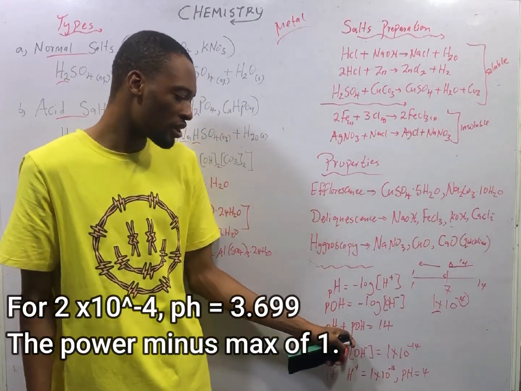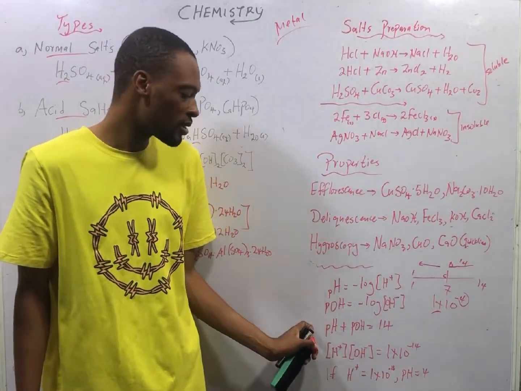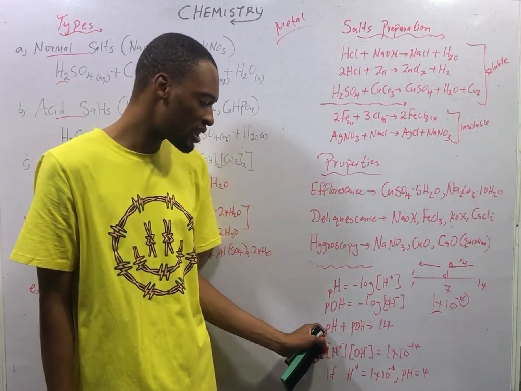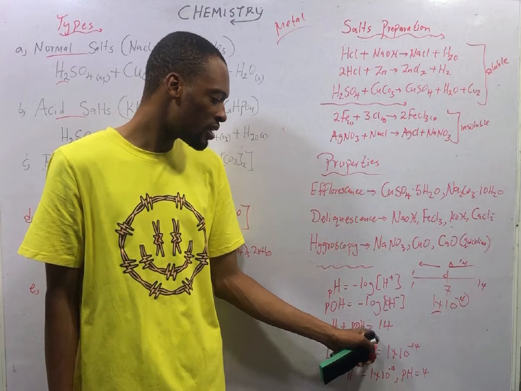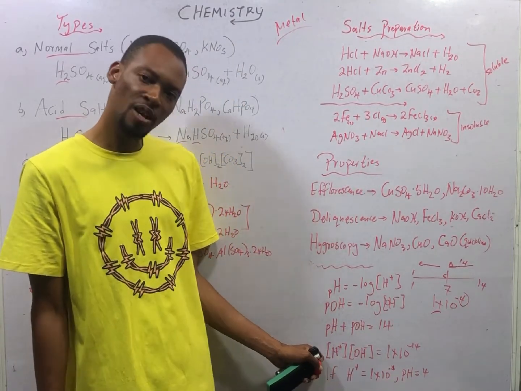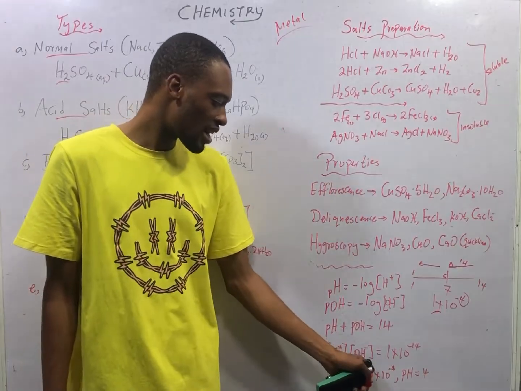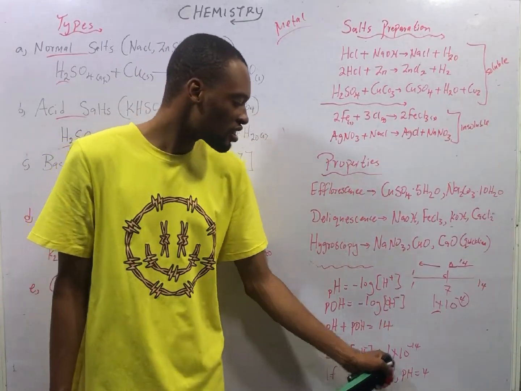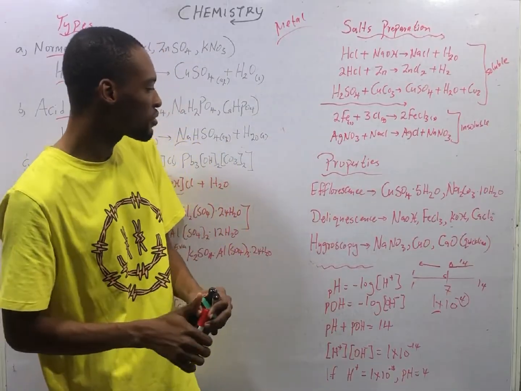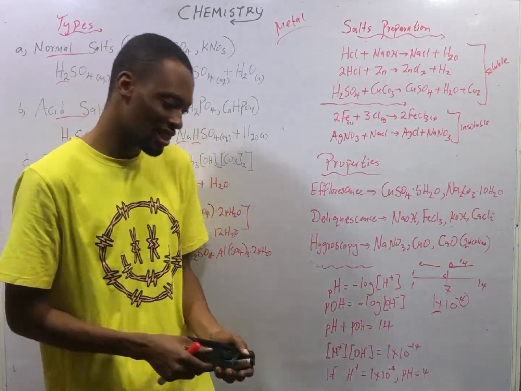If you are given pOH and asked to find pH, simply subtract the pOH from 14. If you are given pH and asked to find pOH, simply subtract the pH from 14. And hydrogen ion concentration times hydroxide ion concentration equals 1 times 10 to the power of minus 14. These are useful formulas for pH calculations.